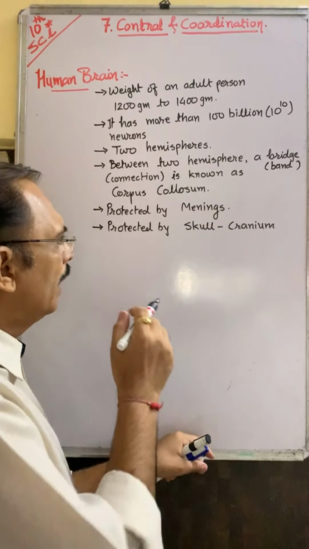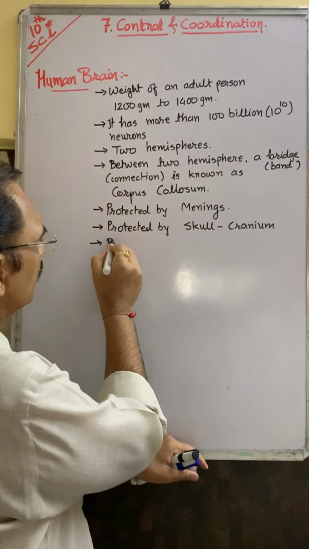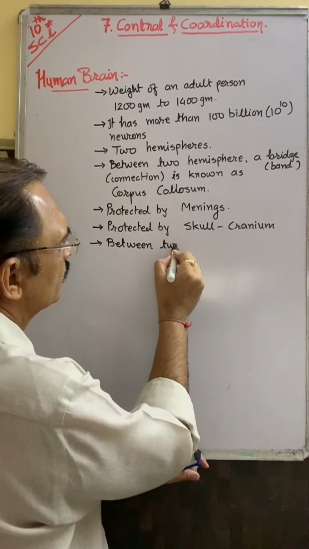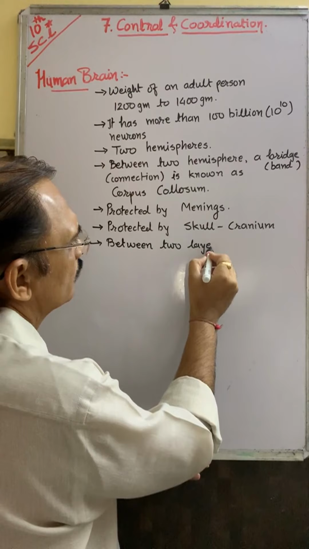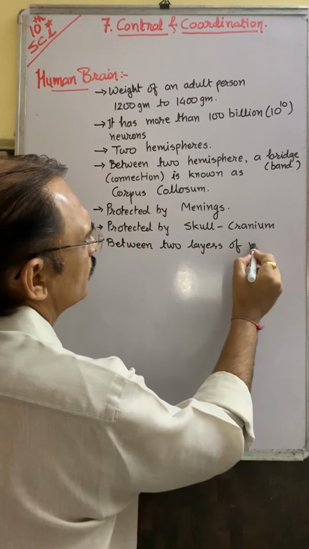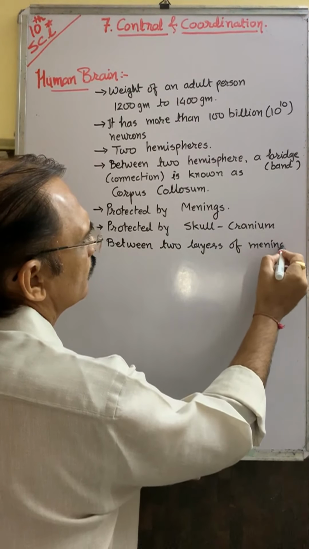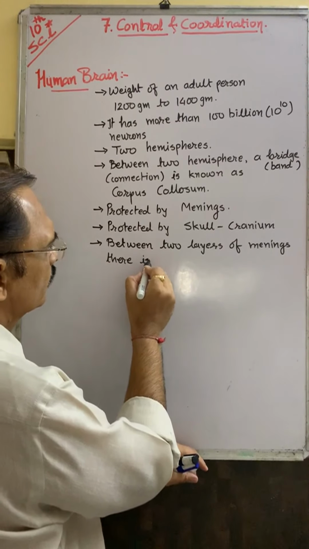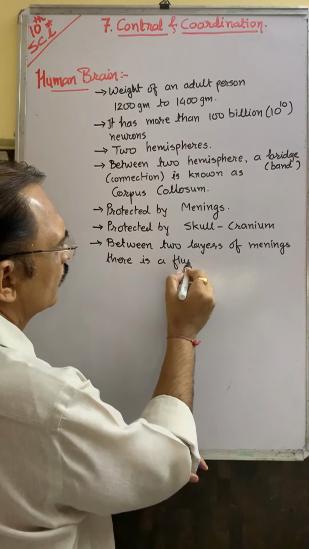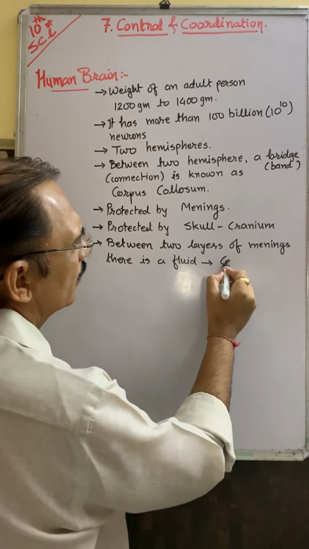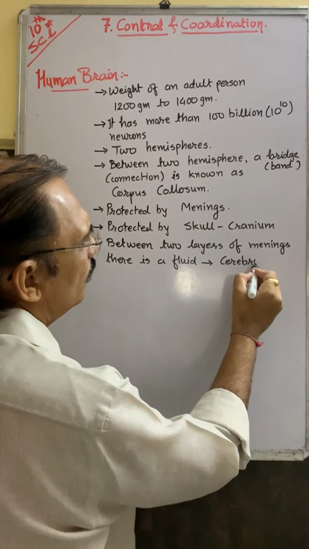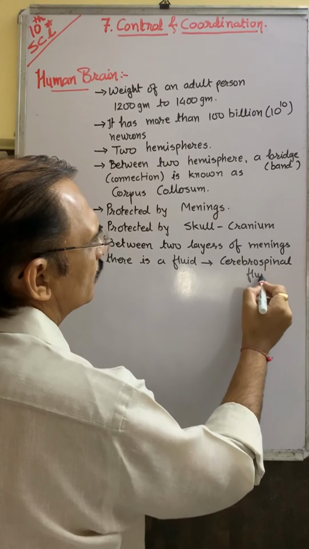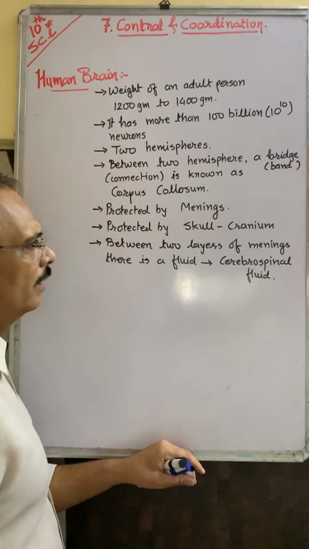Below this there is the meninges, and between two layers of meninges there is a fluid, which is known as cerebrospinal fluid. Okay?